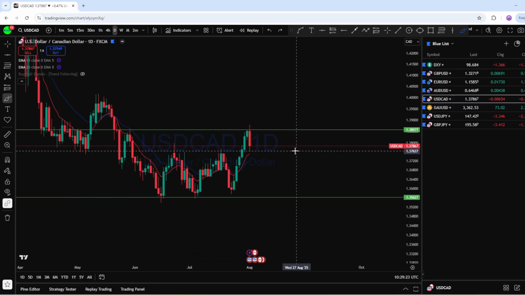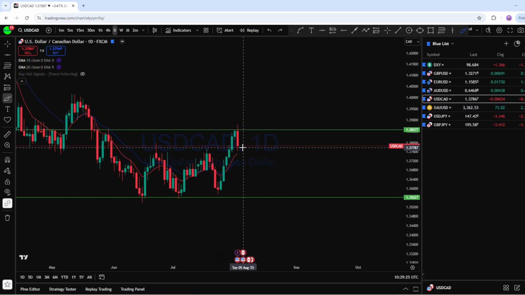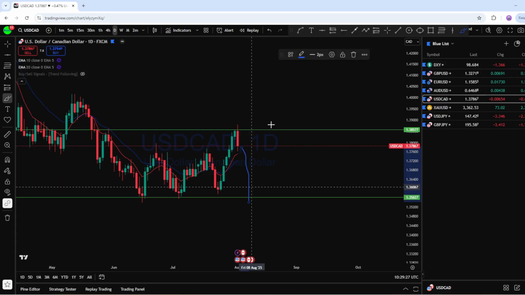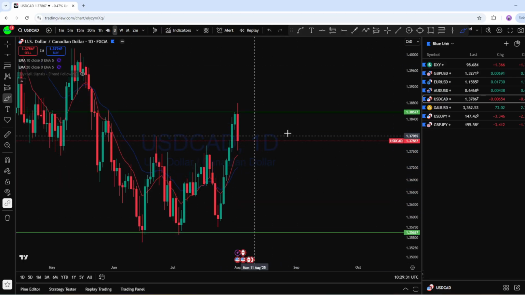And what I think, as the long-term trend is down, is that from the daily time frame the price may come back to this support level to create a new lower low.